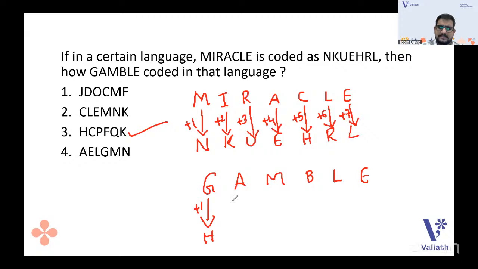Let's just check the next letter also. +2, right? A, B, C. You should miss one, so C, correct. So that is the option that we have, the only option starting with H. You cannot have an option this easy. You have the option HCPFQK. Don't look at every option and every letter, because you have got the option. That is a strategy. Don't waste time.